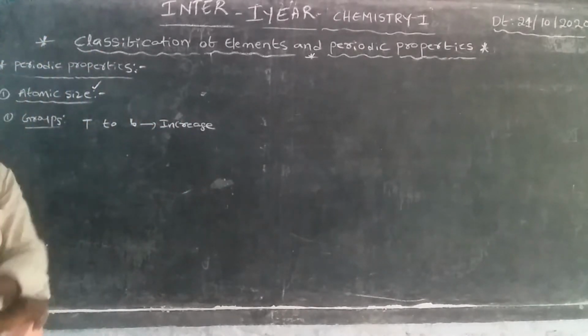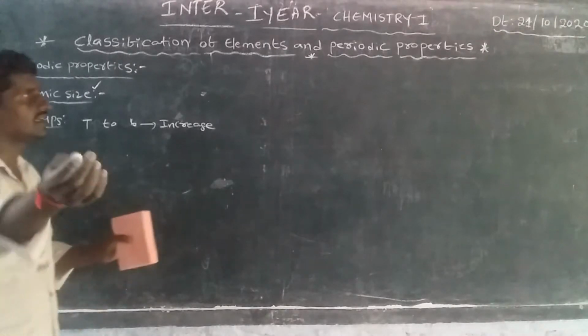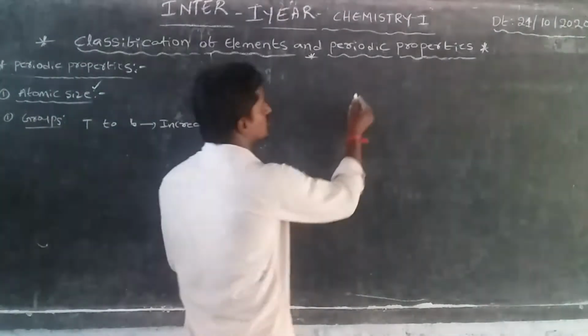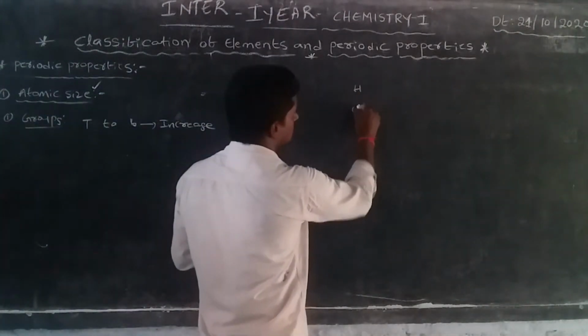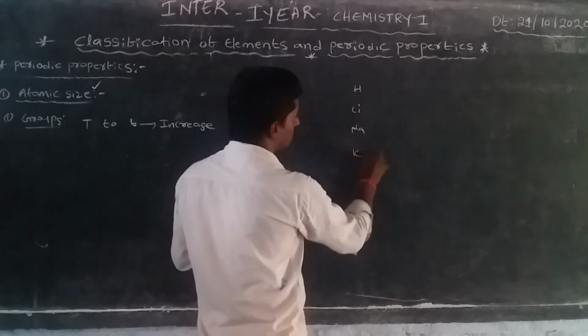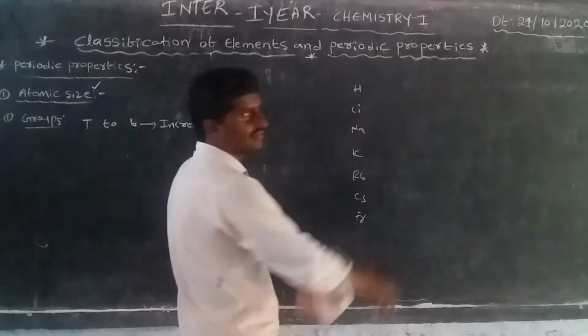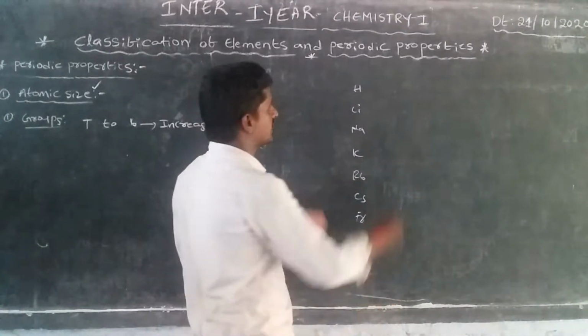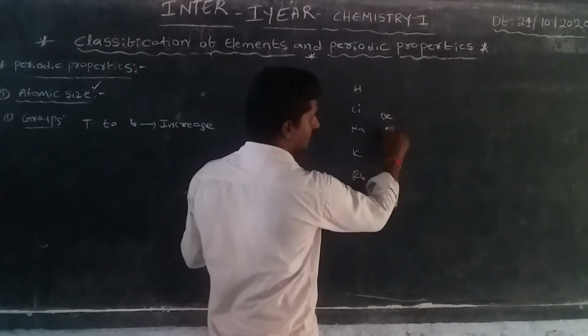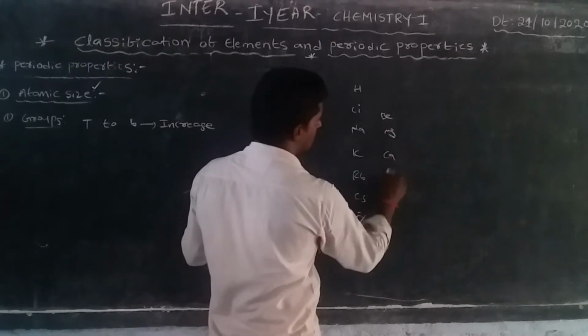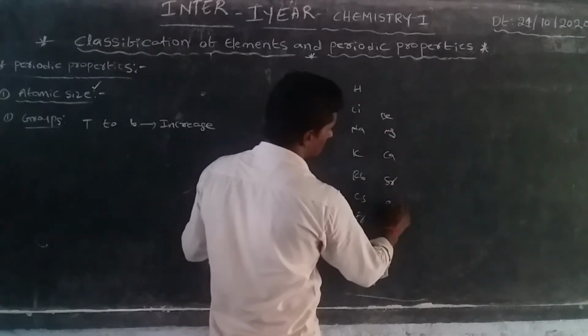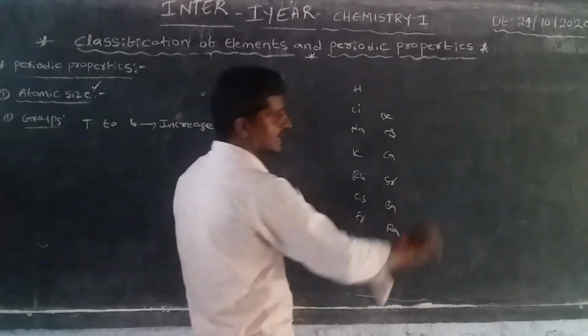The first group is hydrogen, lithium, sodium, potassium, rubidium, cesium, and francium. The second group is beryllium, magnesium, calcium, strontium, barium, and radium.